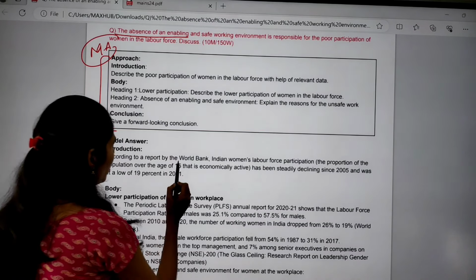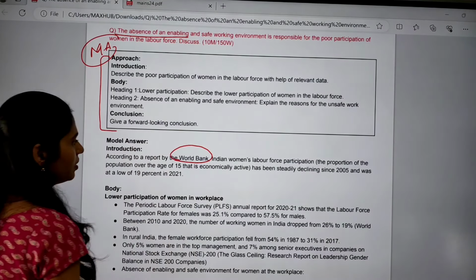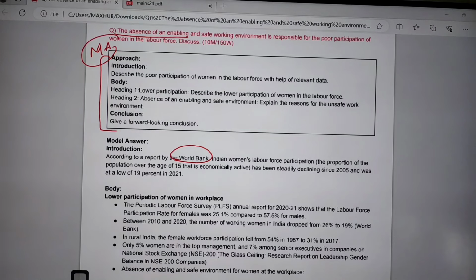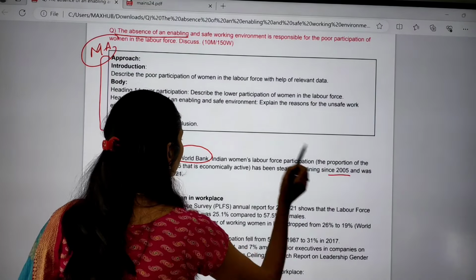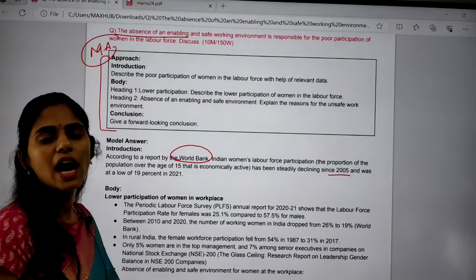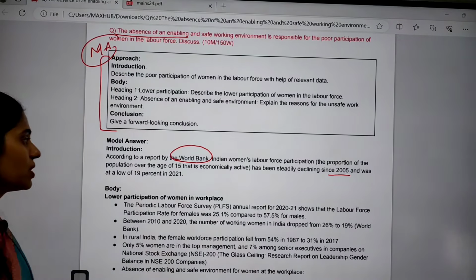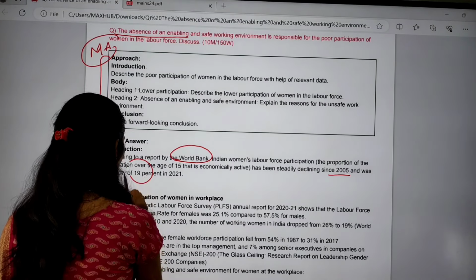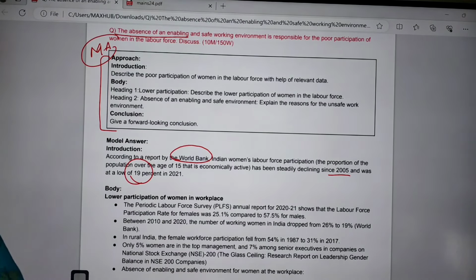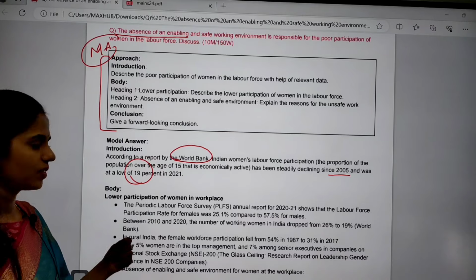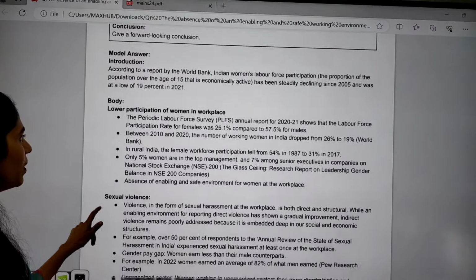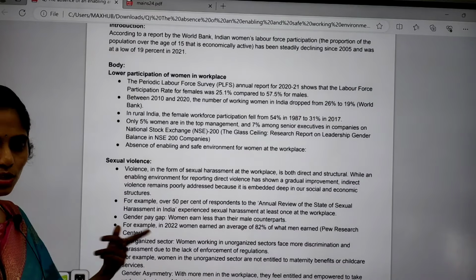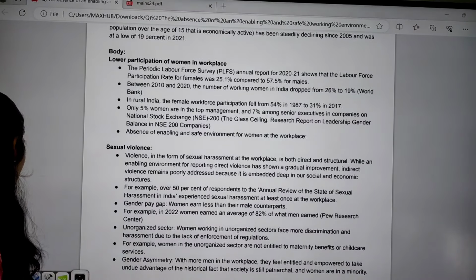Introduction. According to the World Bank report, Indian women's labor force participation has been declining since 2005, and in 2021 women's participation is very low, just 19% in India. So this is the data, and in the body you have to write about the lower participation of women in the workforce. Yes, so you have to substantiate with some data.